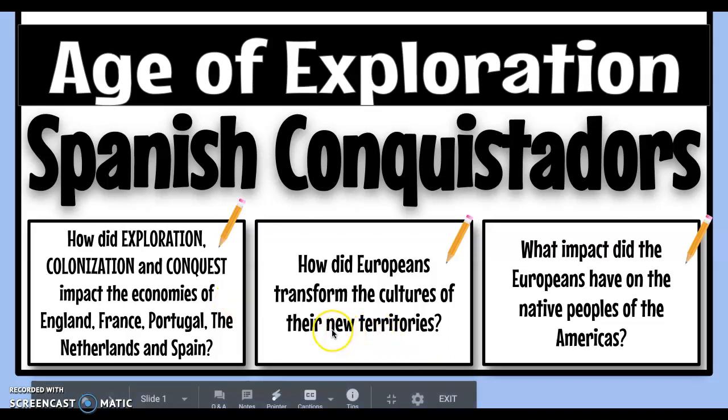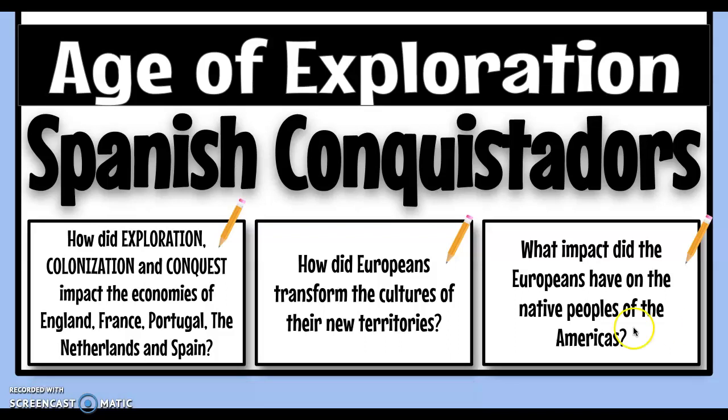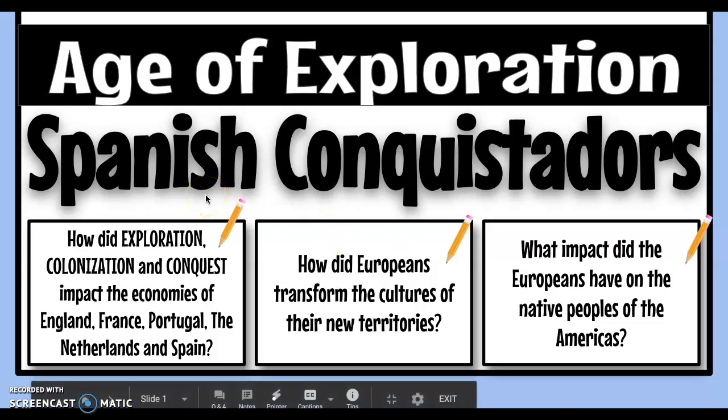We're also going to be looking at how Europeans transformed the cultures of the new territories that they conquered in the New World. And then also, we'll be looking at the impact the Europeans had on the native people of America. And there were a lot of Europeans who came to the New World. Today we're using Spanish conquistadors as an example.